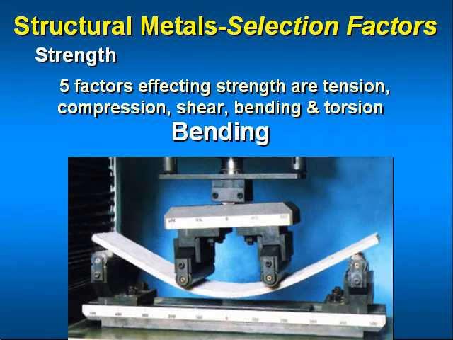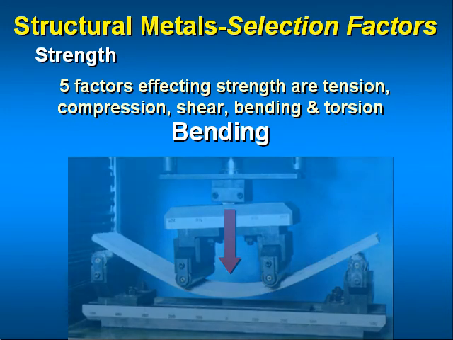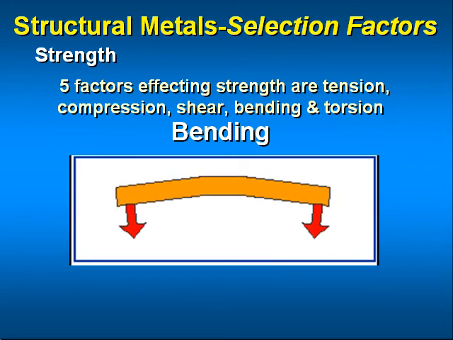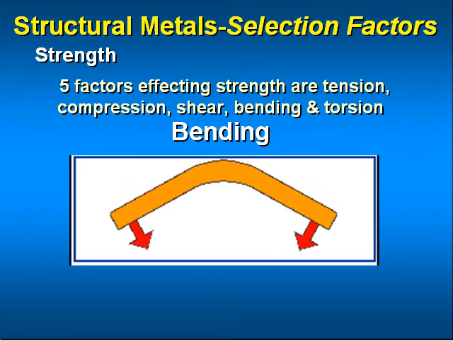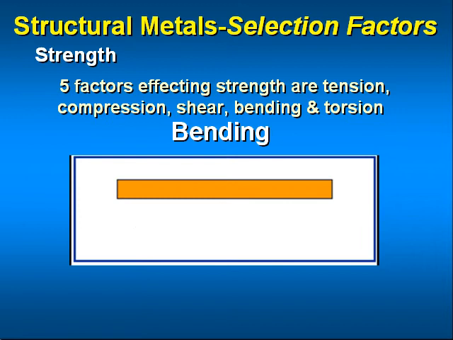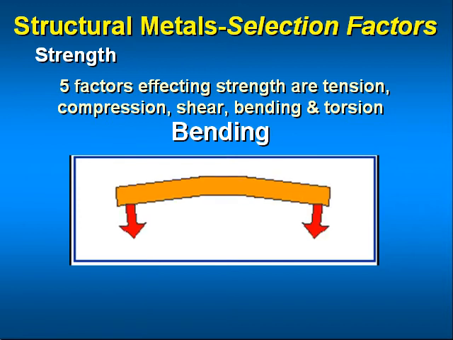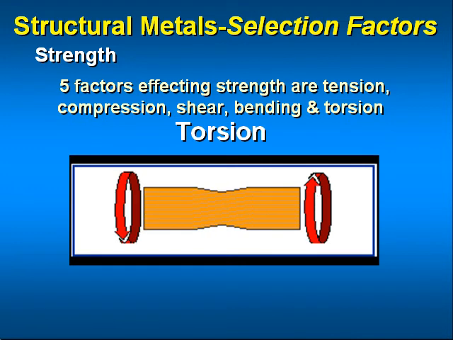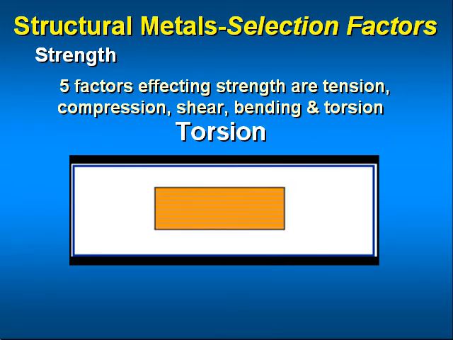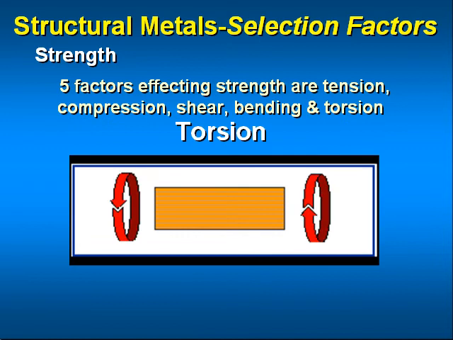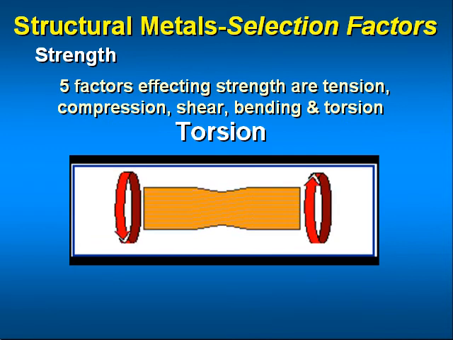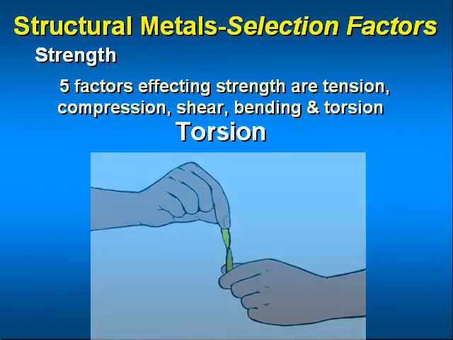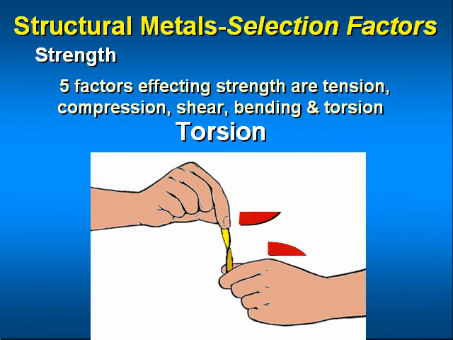Bending. Bending can be described as the deflection or curving of a member due to forces acting upon it. The bending strength of material is the resistance it offers to deflecting forces. Torsion. This is a twisting force. Such action would occur in a member fixed at one end and twisted at the other. The torsional strength of material is its resistance to twisting.